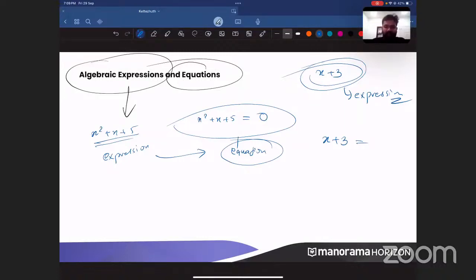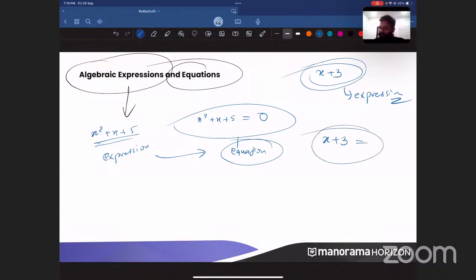Okay, I'm getting the answers. Please put the answers again and again. Johan has said yes. Bhavya said yes. Srinidhi has said it is an expression. I'm not asking whether it is an expression or an equation. I'm asking whether x plus 3 equal to is an equation or not, yes or no.